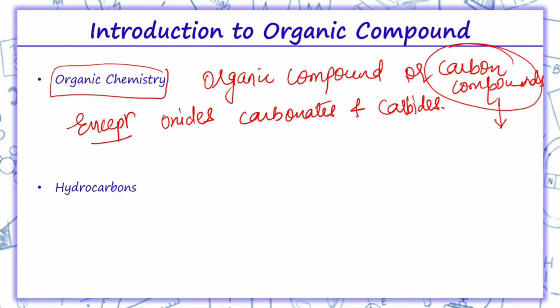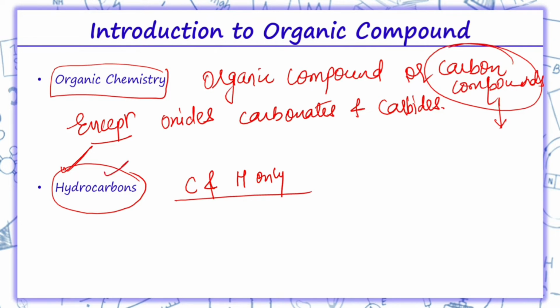Now what are these organic compounds? Hydrocarbons are organic compounds composed of carbon and hydrogen only. This hydrocarbon is divided into three categories: the first is alkane, the second is alkene, the third is alkyne.